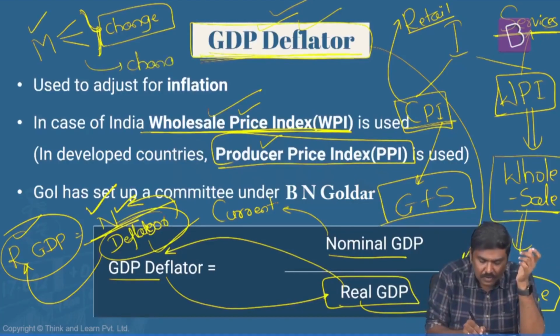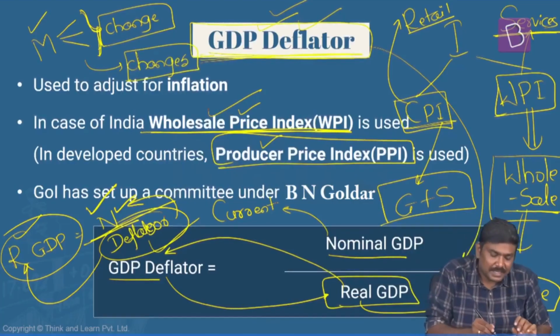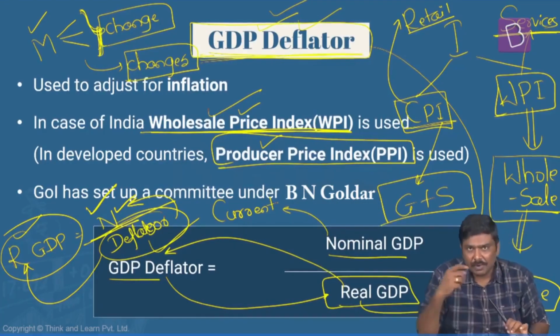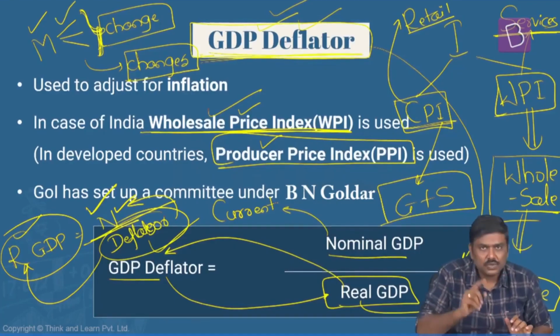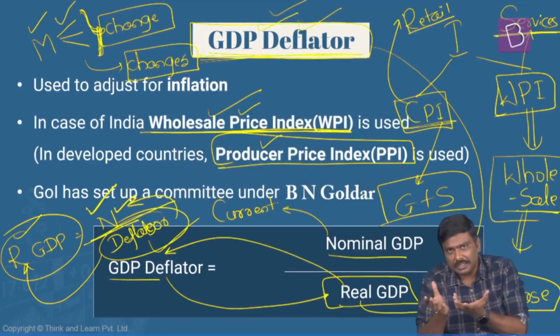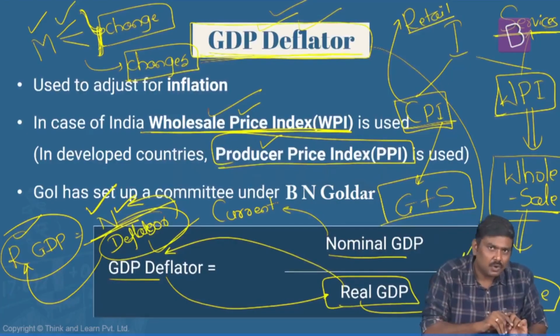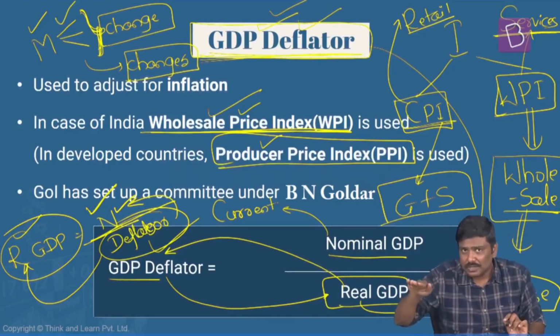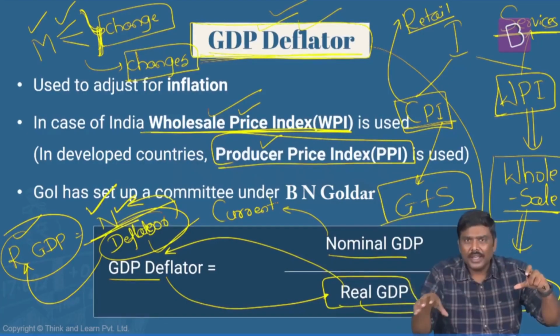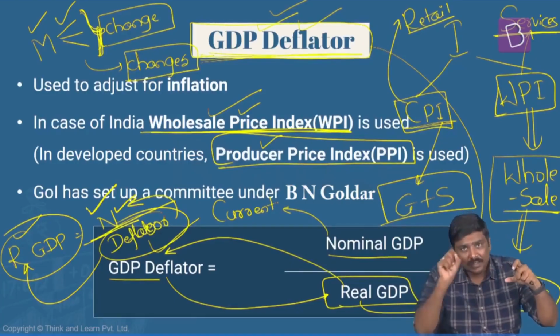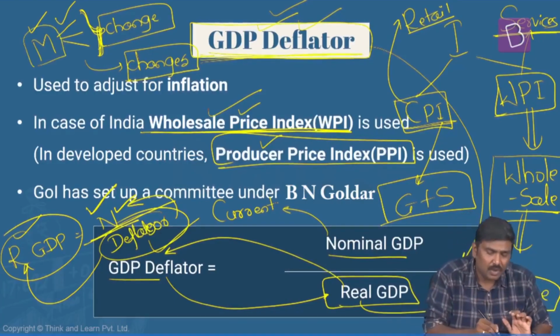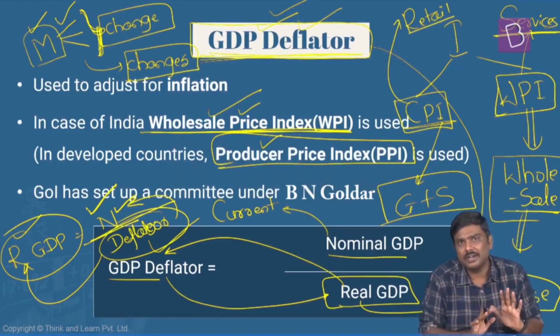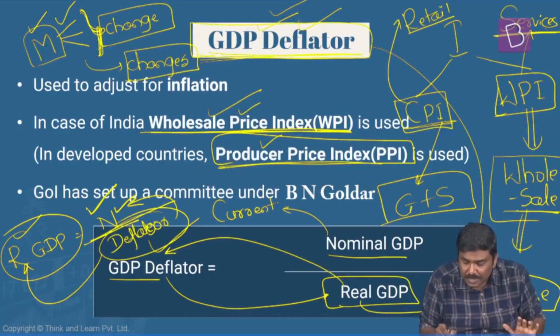I'll put it in a definition form. Producer price index measures the percentage change in the prices of the goods which are sold by the manufacturers in the market. Over a period of time, the prices of the goods sold by the manufacturers would have changed. So compared to the base year, today, how much is the change in the price at which the manufacturer or supplier sells in the market is calculated. This is called the producer price index.